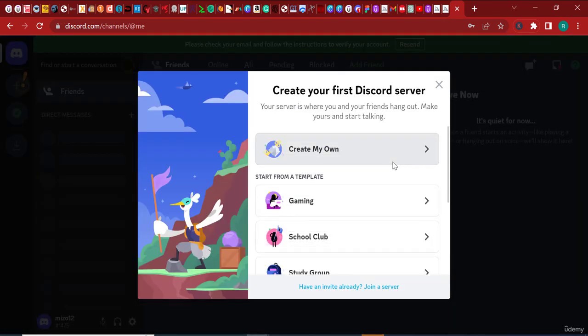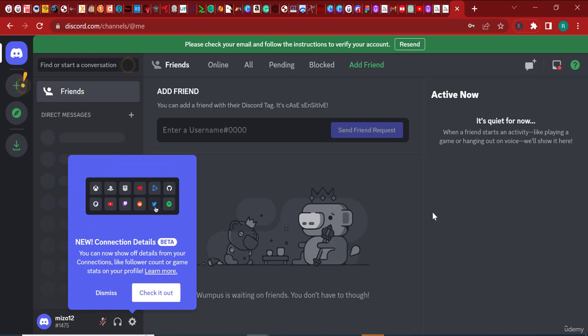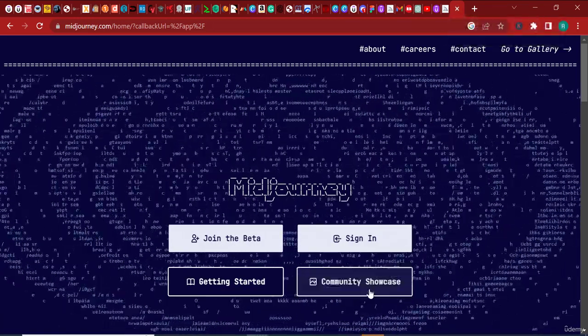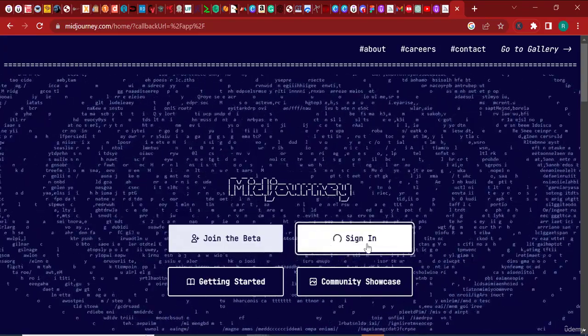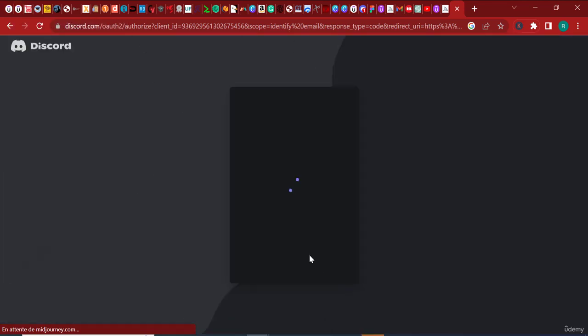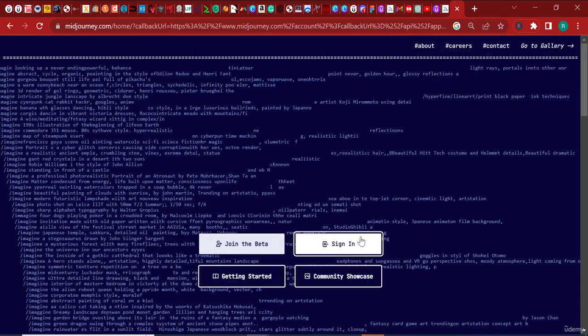The reason why we have created a Discord in the first place is because Midjourney has hosted their own AI right there. So it's here where you will be entering your prompts. Now that we have a Discord account, I'm gonna just click here. But right here, we have to sign in. So I'm going to click sign in here, and log out of any account that you already have. Right, so here, authorize. Okay, so it's already signed in as us. Good. So now I can click join the beta.